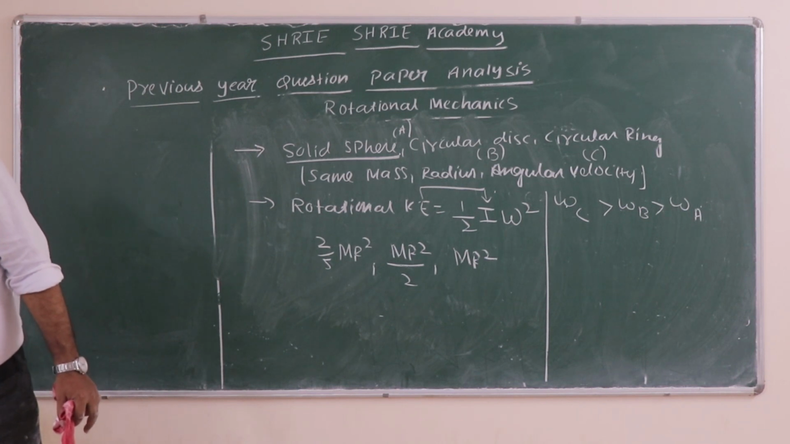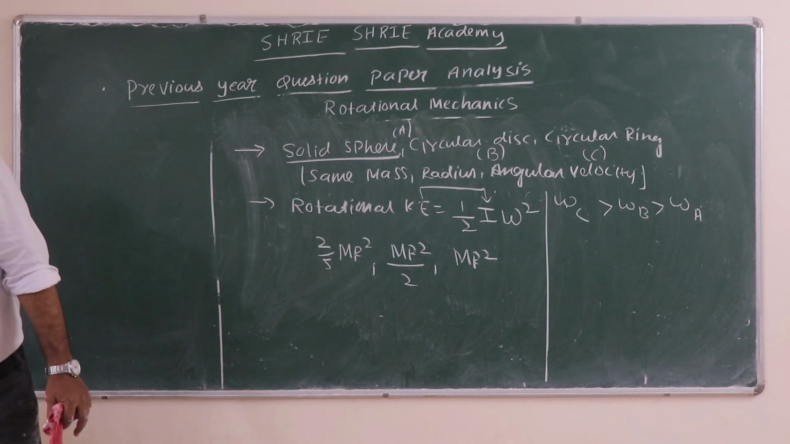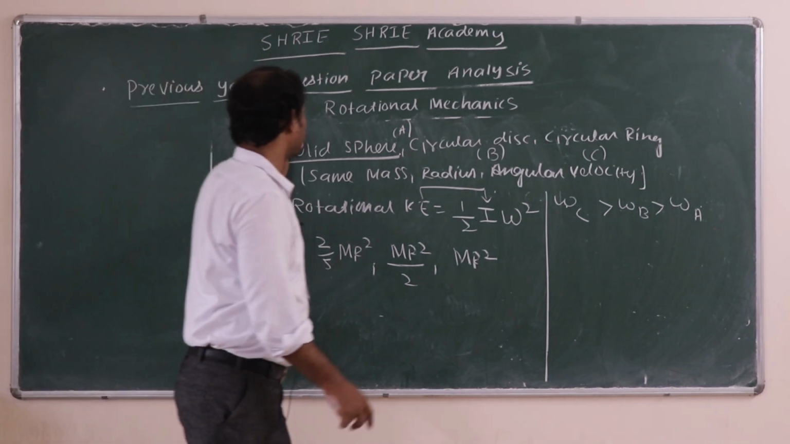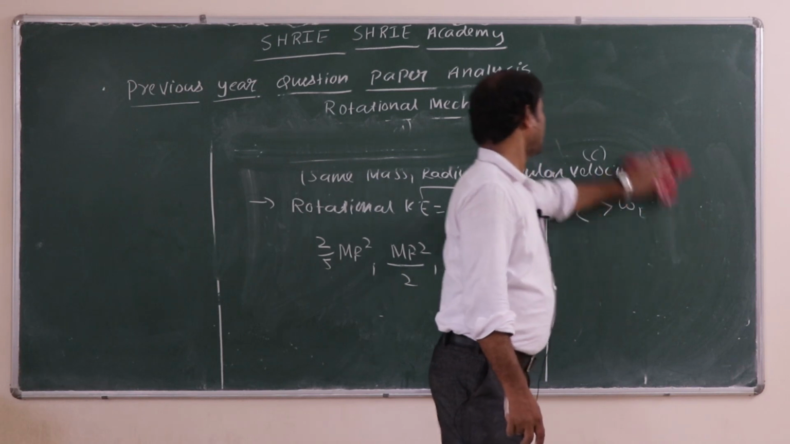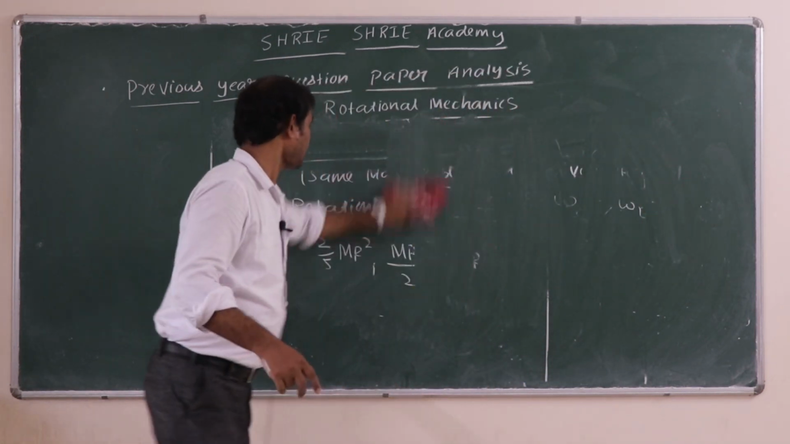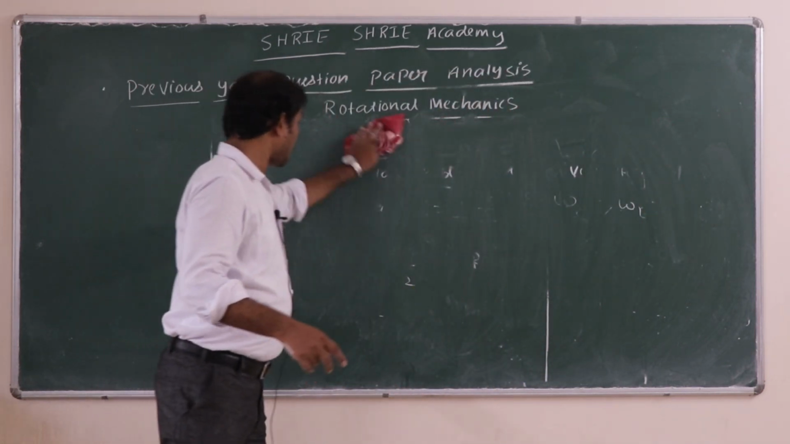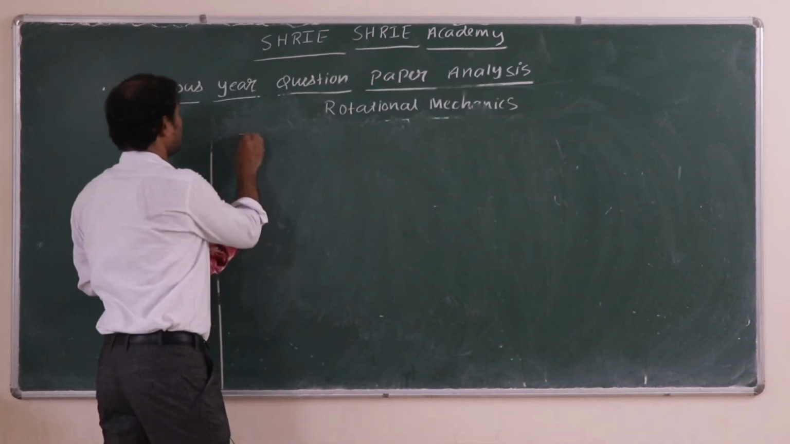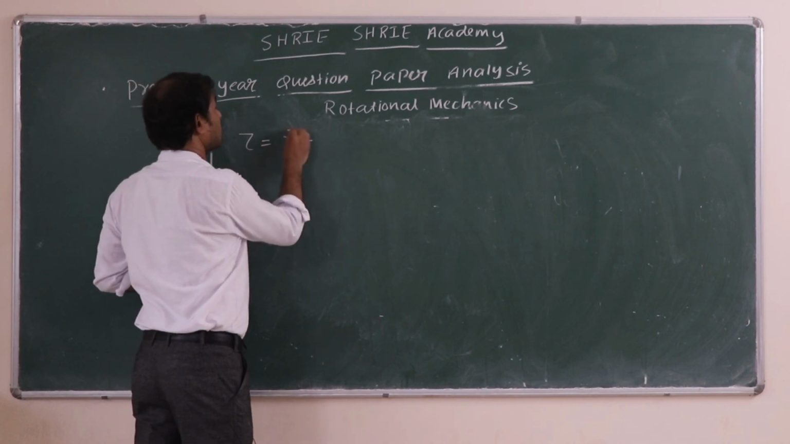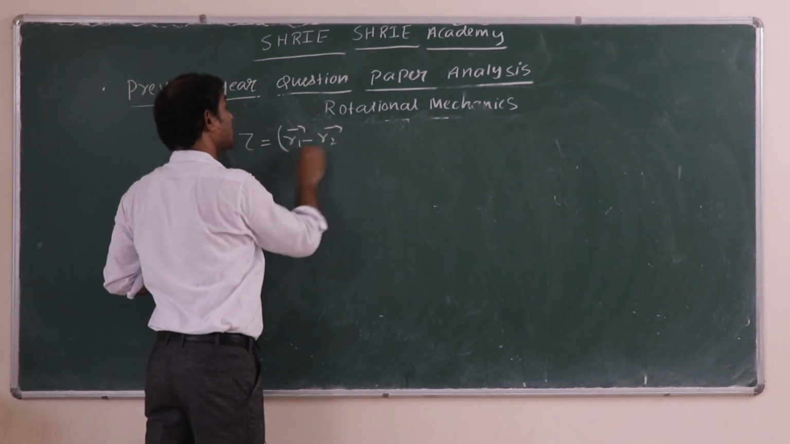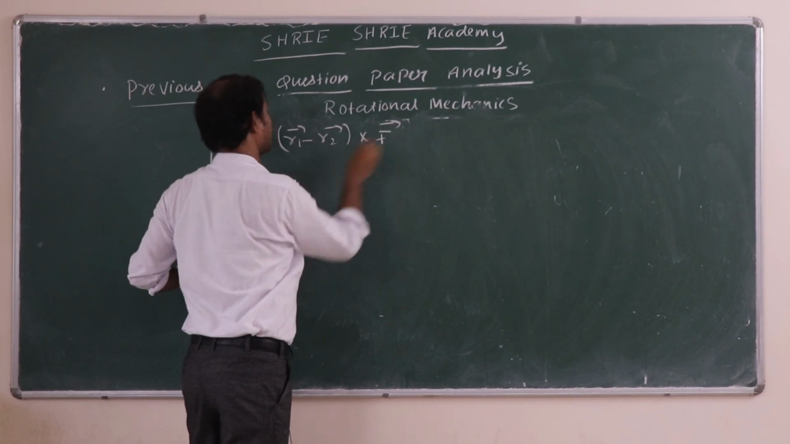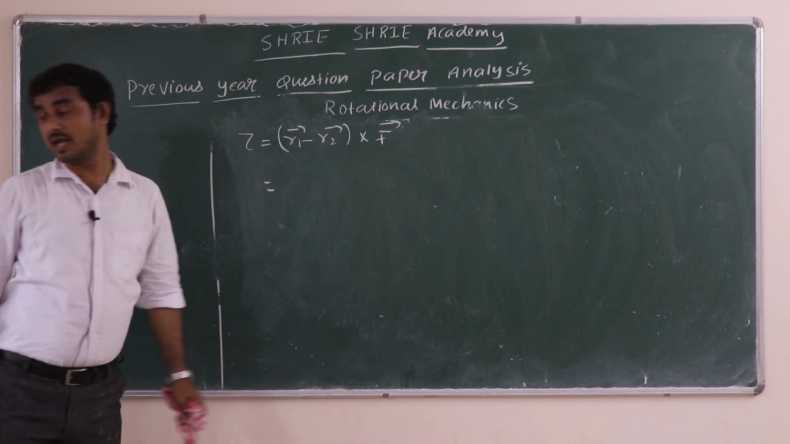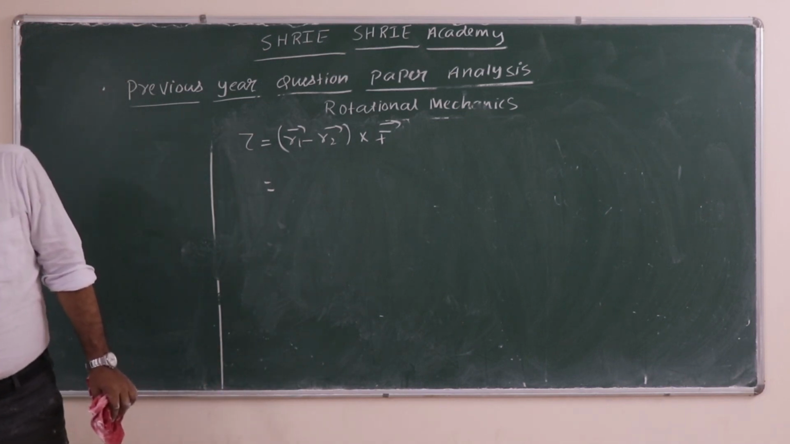One more question we have, that is also based on torque. Okay, so let us see that. These two questions were conceptual questions. Another question we have is based on torque, and this is actually a cross product we have to do. So for the torque formula, when two vectors are given, we have to use R1 minus R2 cross F bar. This order is important. R2 minus R1 you will not take, you will take R1 minus R2, right?